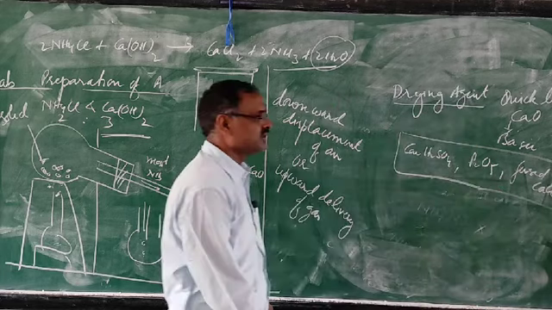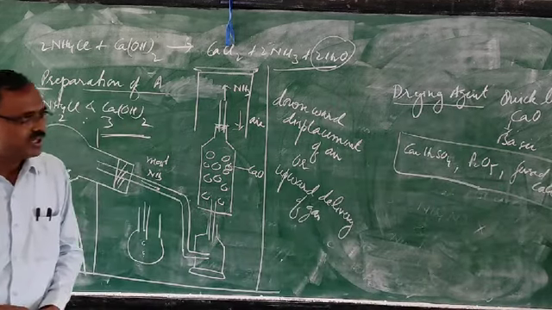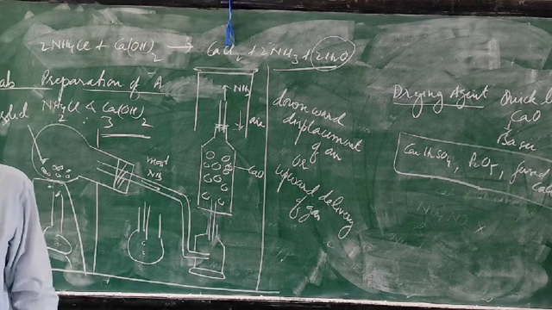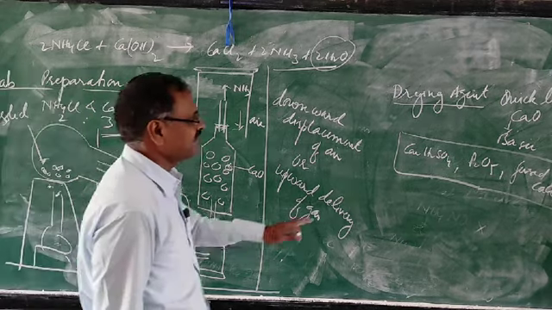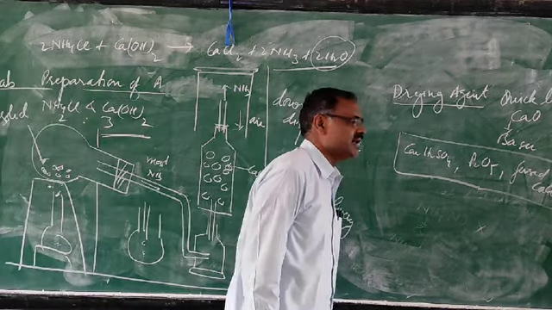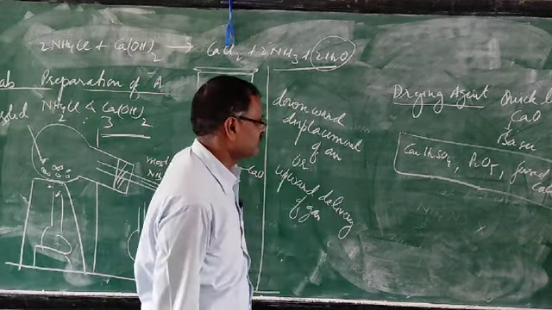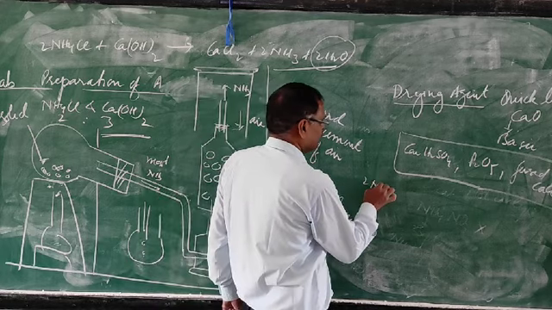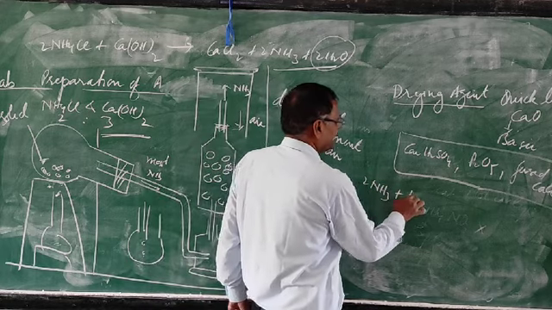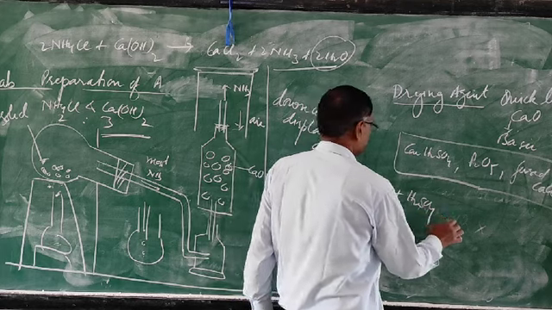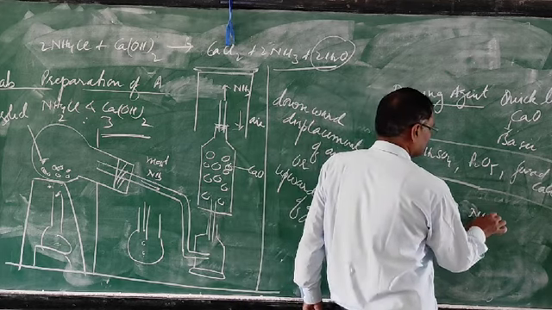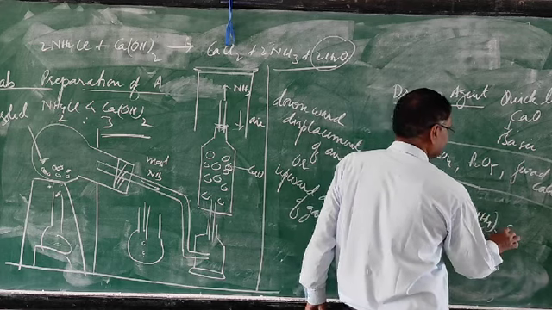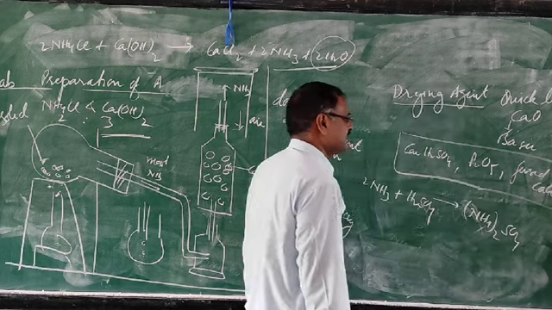These three compounds, concentrated H2SO4, phosphorus pentoxide, and fused calcium chloride, will not be used as drying agents for ammonia. What is the reason? They react with ammonia to form compounds. First, ammonia reacts with sulfuric acid to form ammonium sulfate, because ammonia is basic and sulfuric acid is acidic.